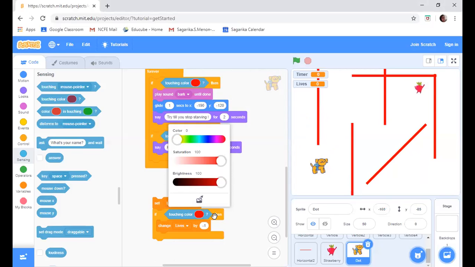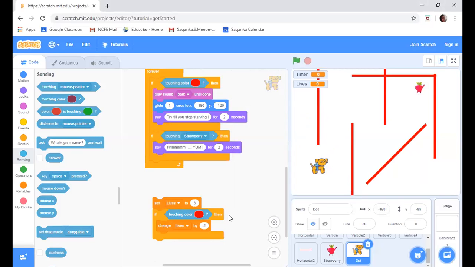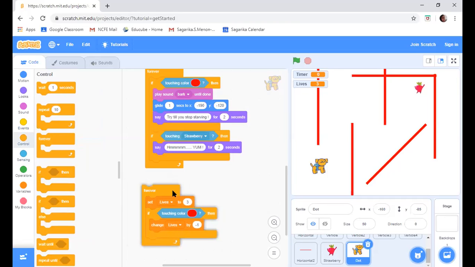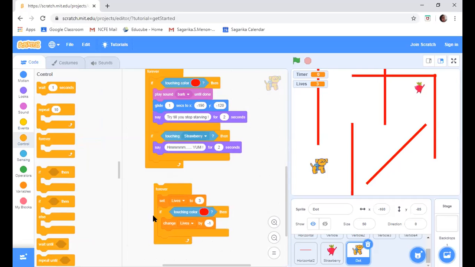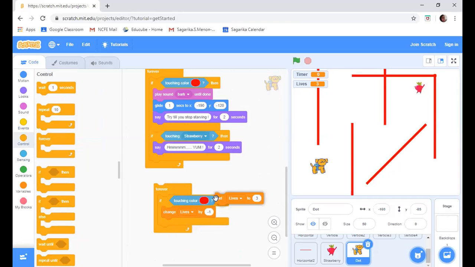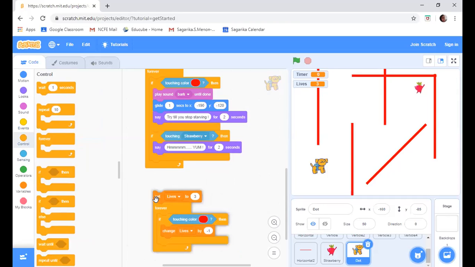Okay, sir, done. Then you have to put this in a forever loop. It has to keep on checking forever, right? Yeah. No, that if block should be in the forever block. The if block has to be in the forever. The set lives will be above the forever one. So very first thing we have to set that particular variable, correct? And then now put a green flag on top of it.